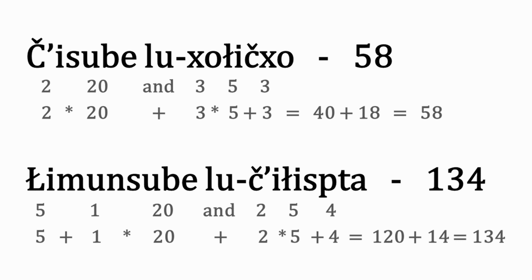While this system may look quite messy and complex, it's actually very simple, and allows for speakers to count very high using very few words and very regular combining rules. For instance, 58 is expressed as 2 20s and 18, while 134 is expressed as 6 20s and 14.